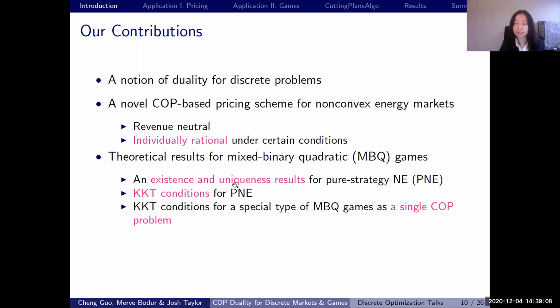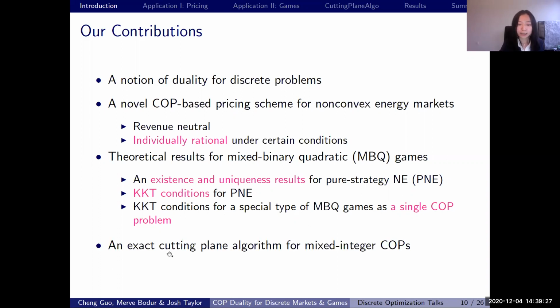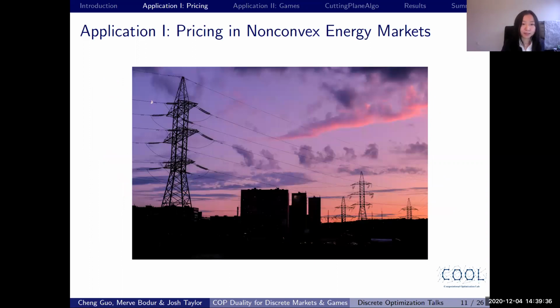In addition to the existence, uniqueness, and KKT condition we obtain for the Nash equilibrium in MBQ games, we also formulate a KKT condition for a special type of MBQ game as a single COP problem to make the calculation easier. Finally, we propose an exact cutting plane algorithm for mixed integer COPs, which we believe is the first in the literature. Let's look at the first application in non-convex energy markets.